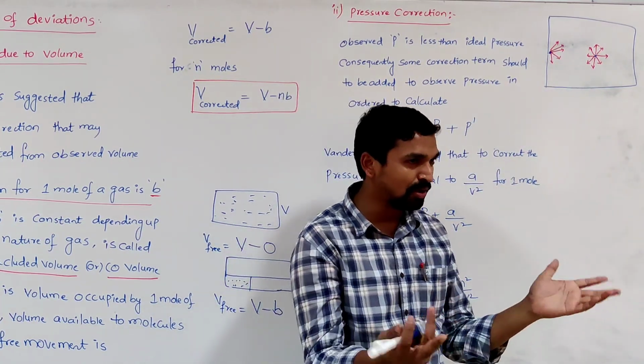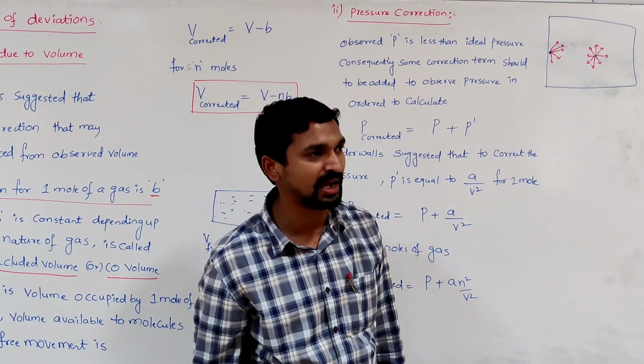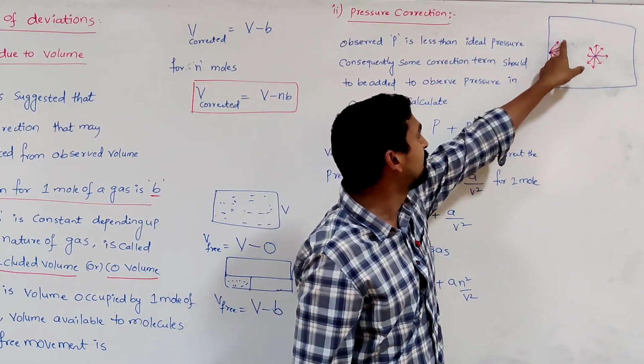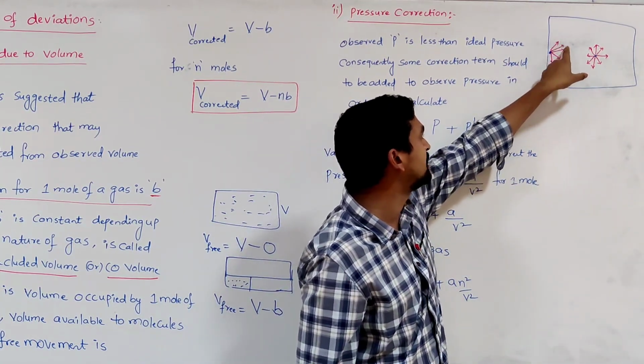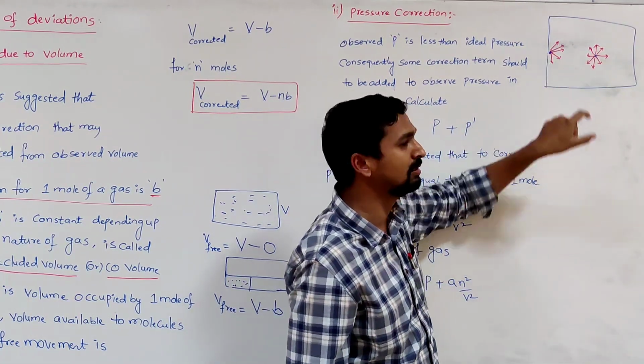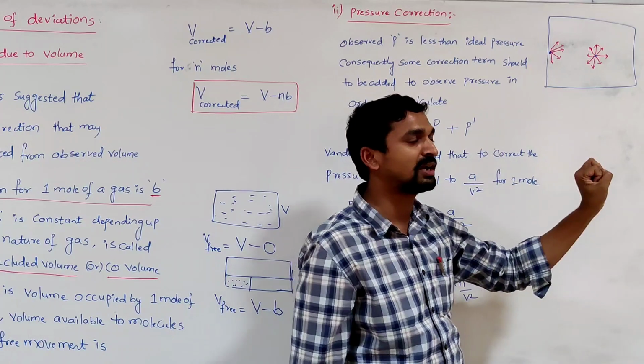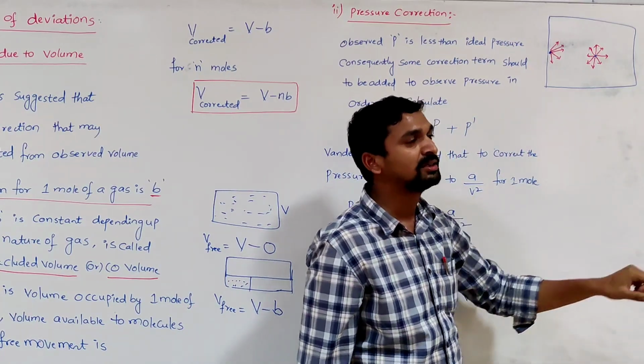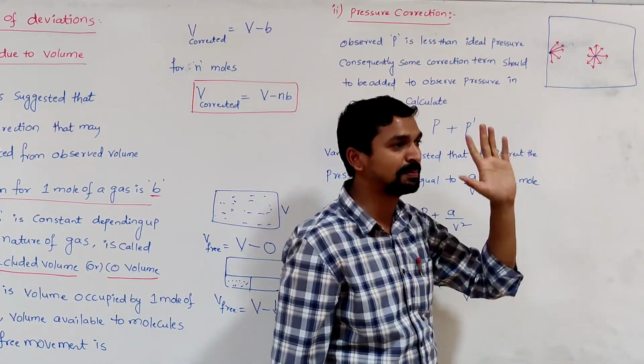Suppose there are no attractive forces present between the gas molecules, then definitely the gas molecules present in the neighborhood never pull this gas molecule, so that it hits the wall of the container as expected, and we get the exact pressure.